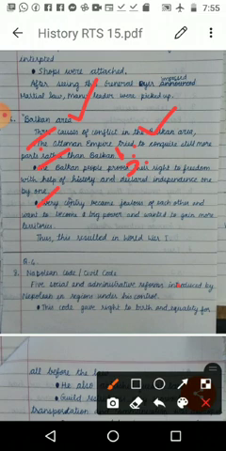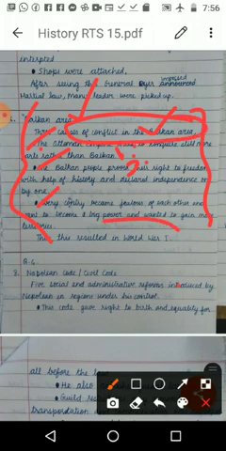Then last, thus this resulted in World War I. So from looking at this answer itself, there is no need to take the question paper. What is the question? No need to think about that for the teacher who is checking. Even if it is not a social science teacher, they can understand that some conflict arose in the Balkan area that resulted in the First World War. From the answer itself, everybody can understand what the question is. This answer was written by our school student, not anybody else.